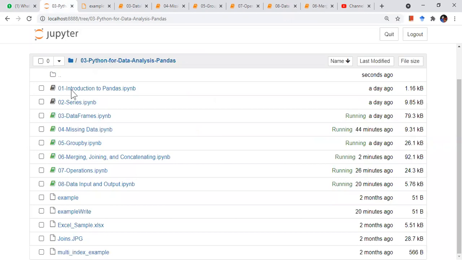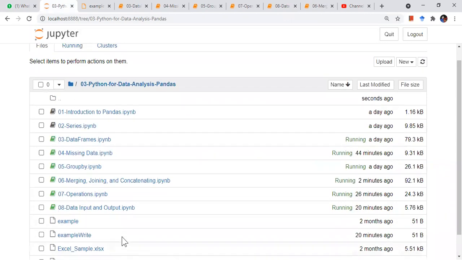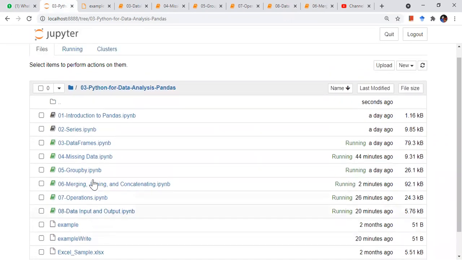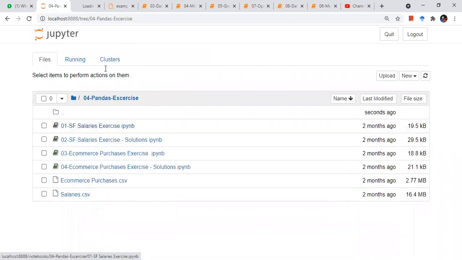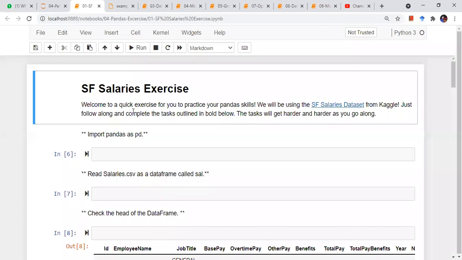I have an exercise for you. Data frames and pandas are done. Yeah, the pandas exercise is here. So now I have this exercise for you. First of all, I'll share all the notes. I'll share the recording of this session, and the previous session will also be shared. You go through all of them, go through all the notes, and try to write some of the code yourself, right?